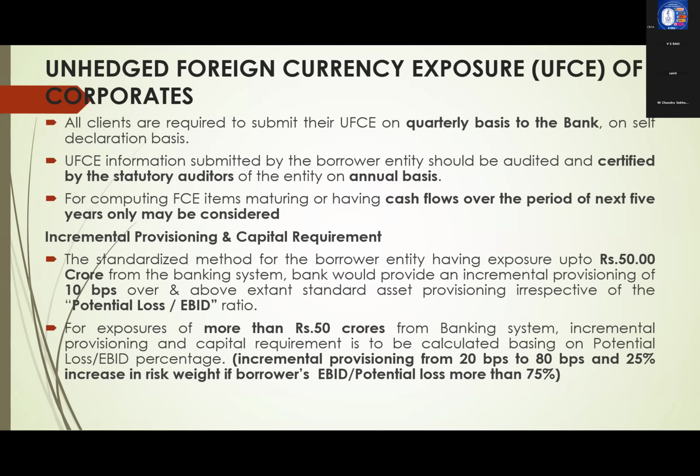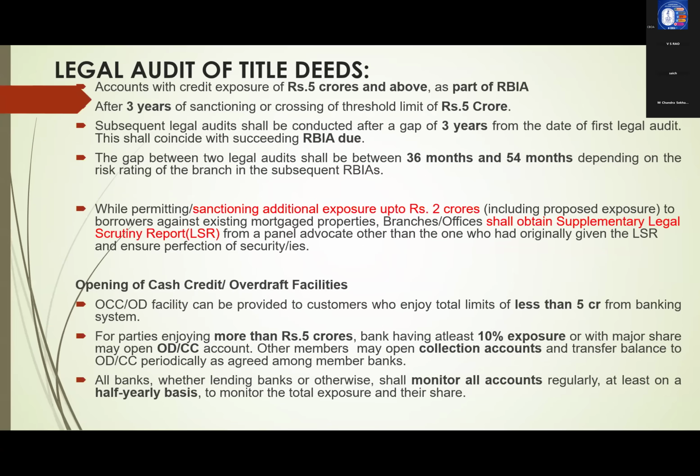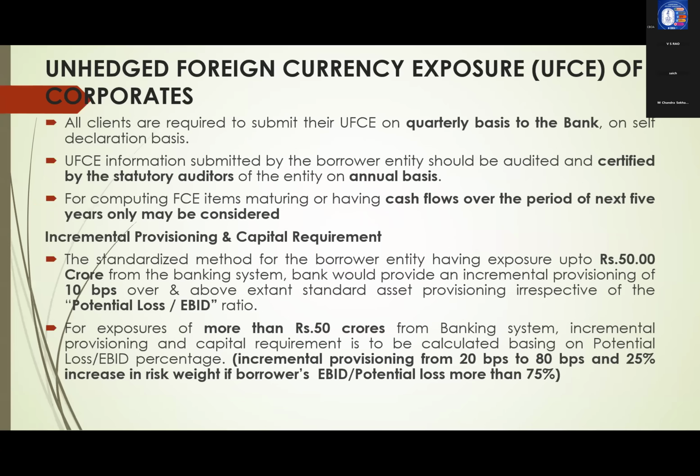If RBI says you have to enhance provisioning in case of so-and-so parties, in such cases, 0.14% to 0.2% we will charge as additional rate of interest. This is a current year addition and important for the current year exam, because I have not given it in this one, but it is mentioned in my PDF file, which I have sent already.